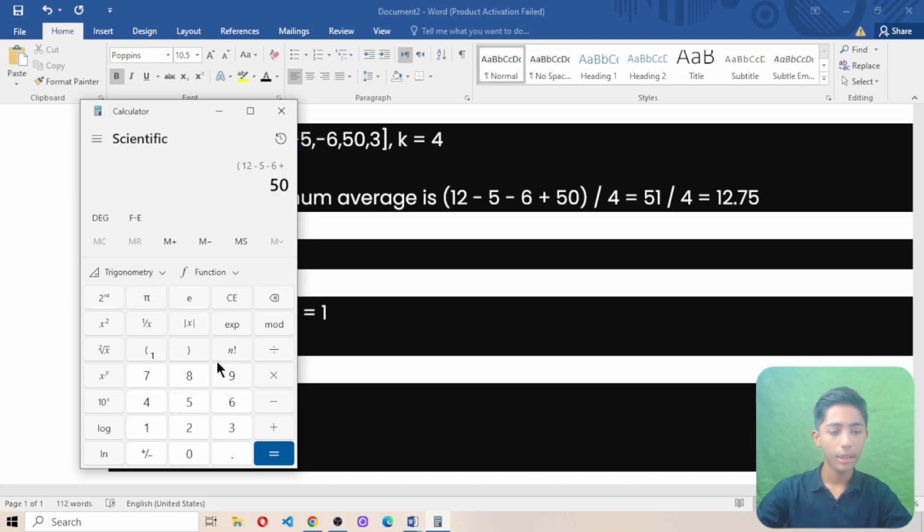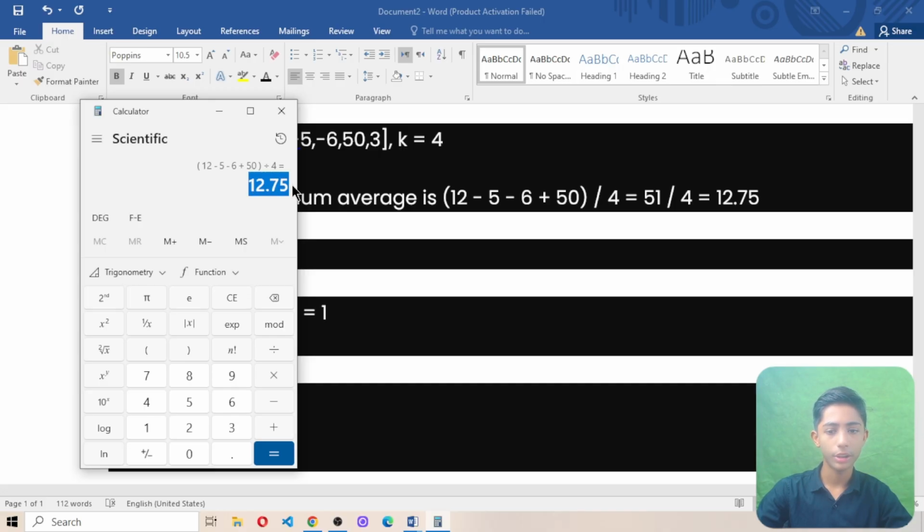Then close this, and then write divided by 4, and then equals, and here you can see 12.75.